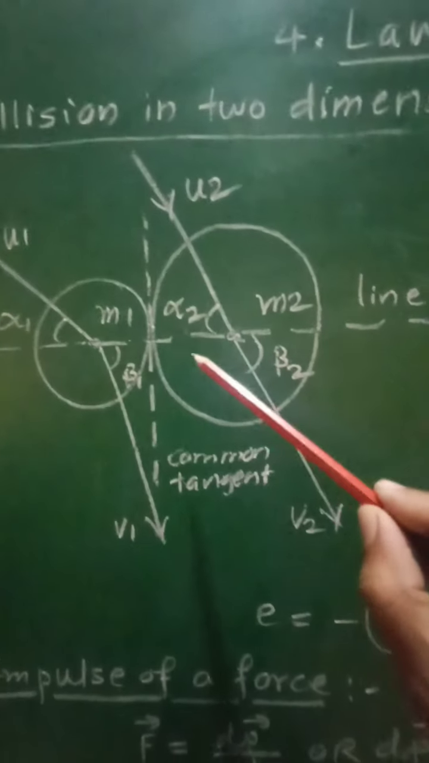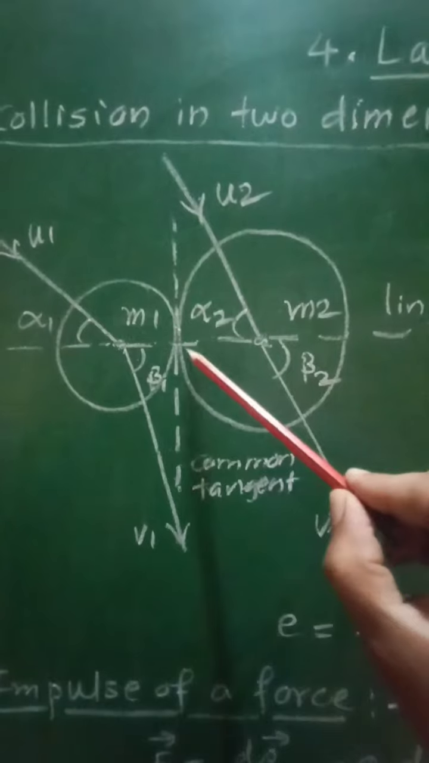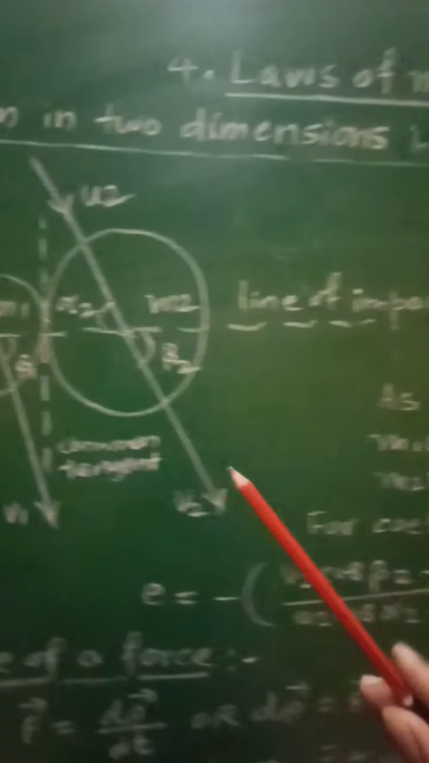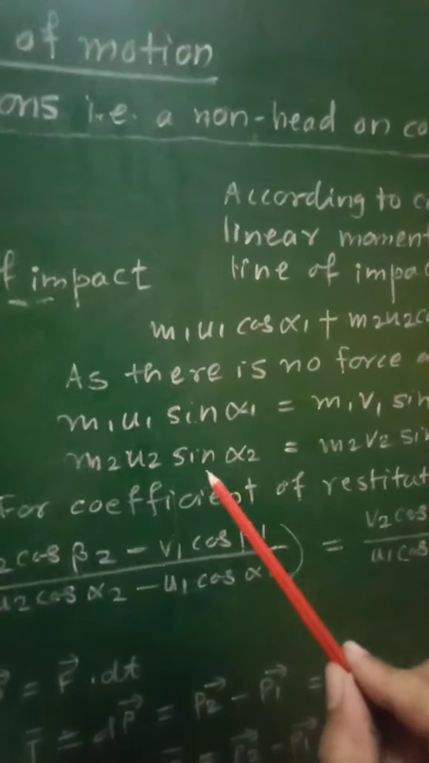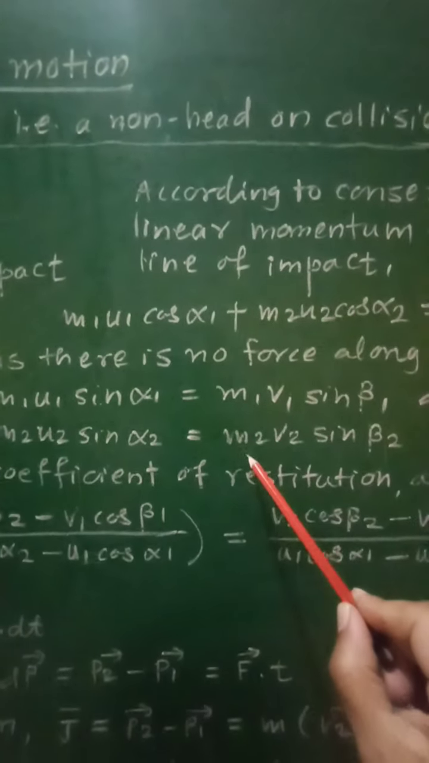Similarly, for the second body, m2 u2 sin alpha 2 must be equal to m2 v2 sin beta 2, since again u2 sin alpha 2 will be in the upward direction and v2 sin beta 2 will be in the downward direction, and therefore the momentum will be denoted like this by these two equations.